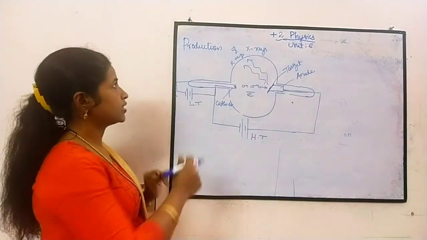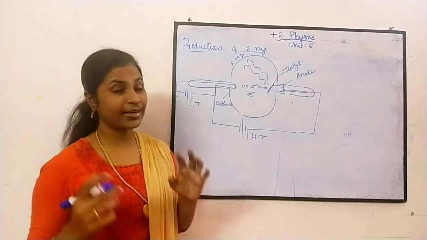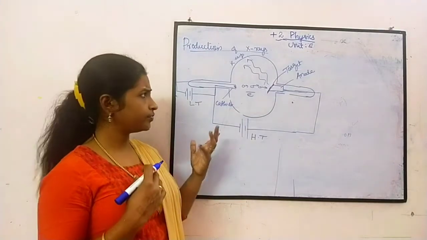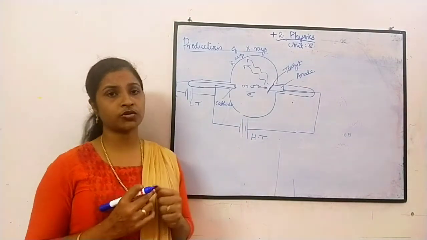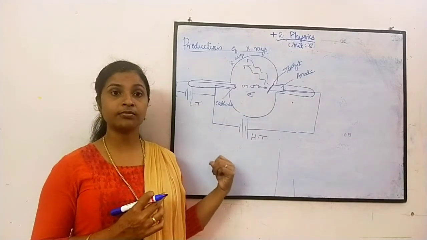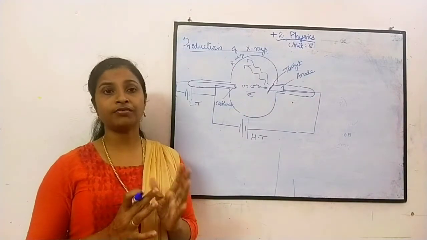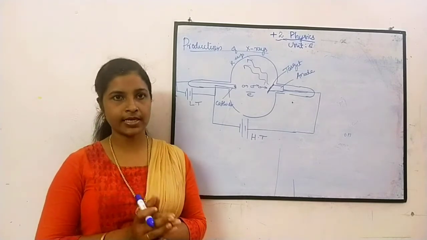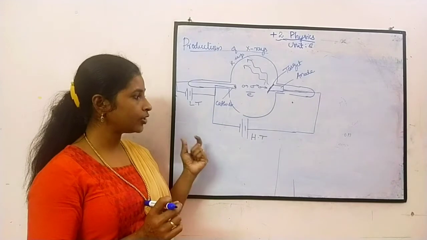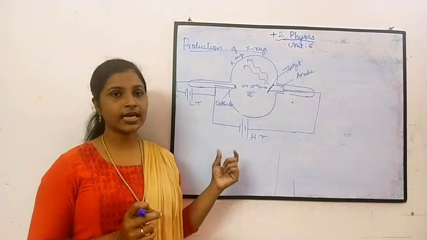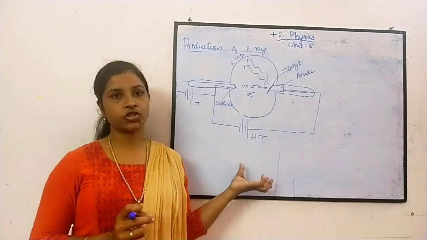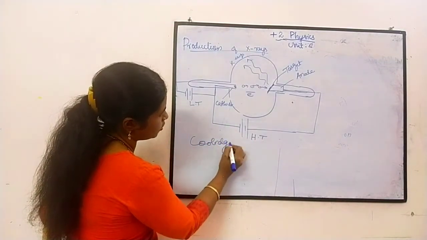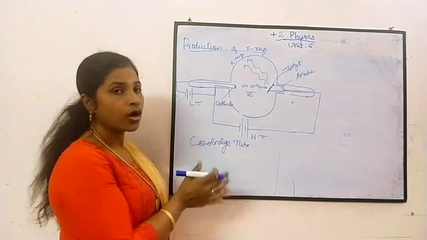So now we are going to discuss the production of X-rays. Already we have studied how X-rays were discovered. William Coolidge, his name is William D. Coolidge, found a way to produce artificial X-rays using an experimental setup. This was the setup, and it was named the Coolidge tube, since it was found out by him.